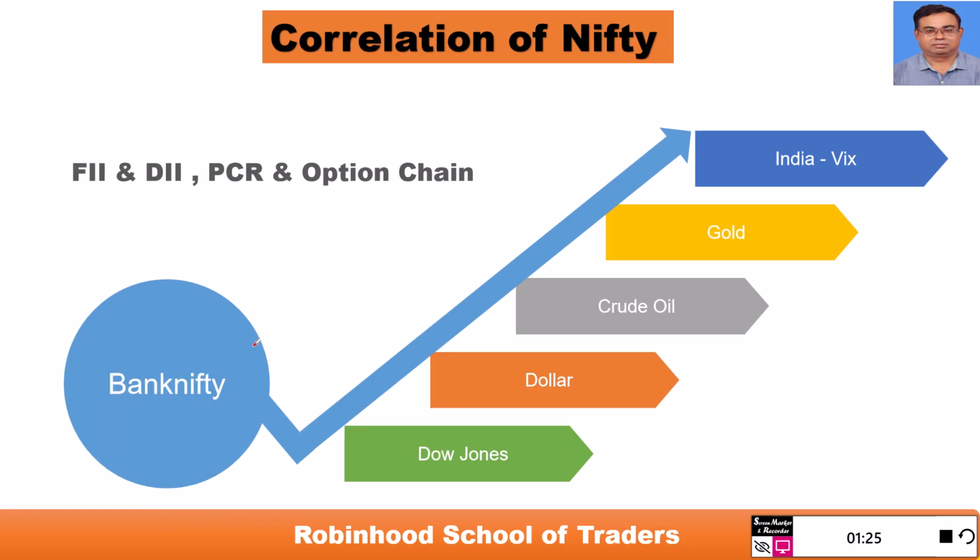First is your Bank Nifty. You try to find out how it behaves. Dow Jones, we all know, Dow Jones 30 we have taken. Dollar index, the performance of rupee to dollar. Crude oil, where we are low. The gold, which is at an all-time high, and India VIX, the so-called fear factor. So let's get started. I'm sure we'll all enjoy this video together and make meaningful use of it.